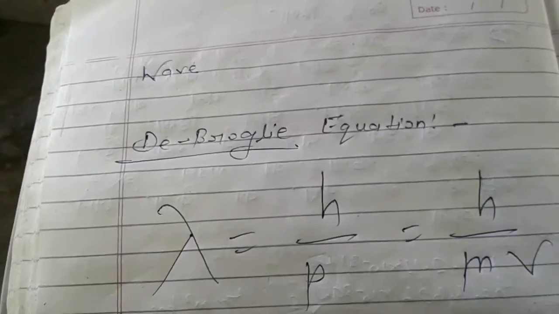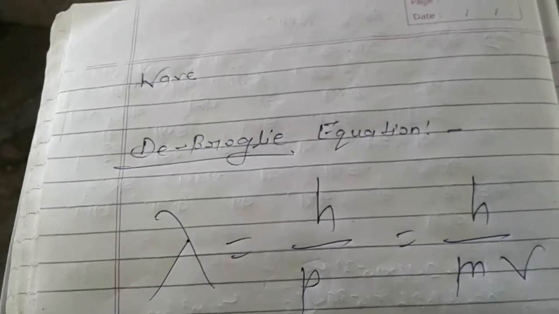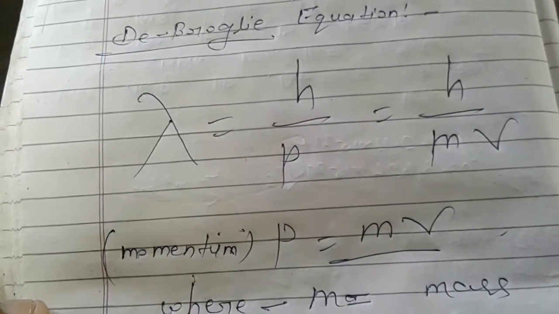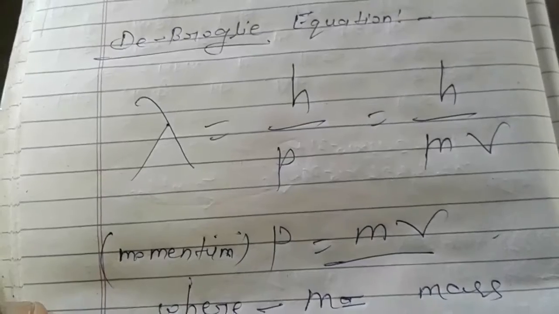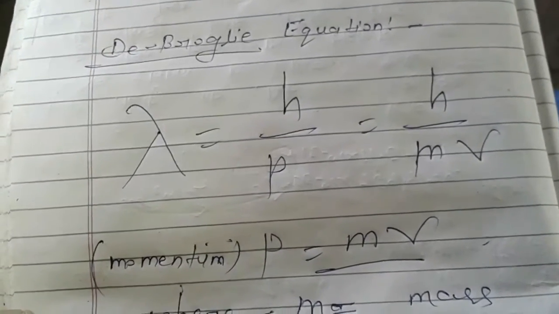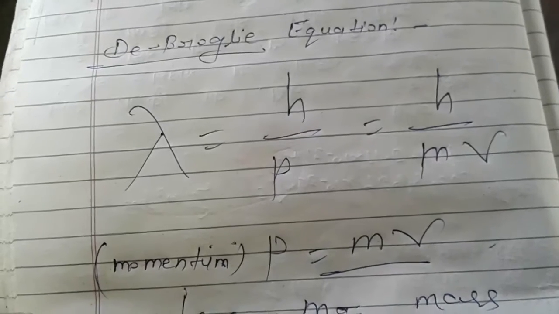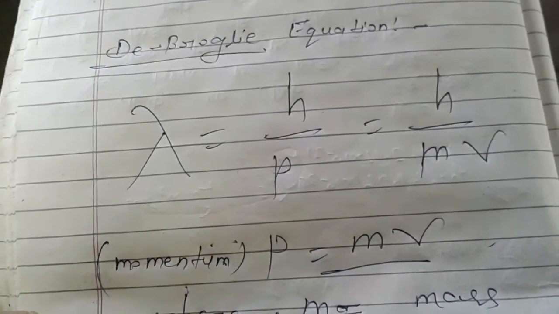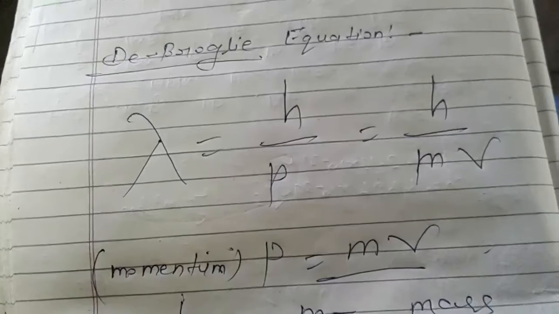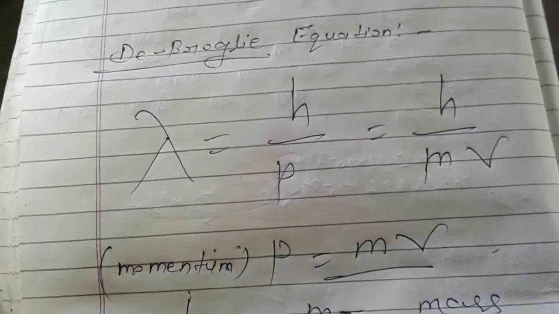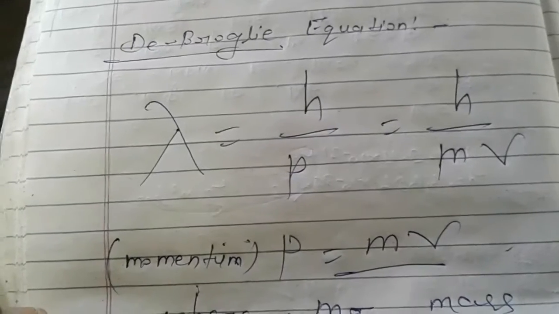Now we already know the momentum p equal to mv. So you can put the value of p, which gives h upon mv. This is the whole: lambda equal to h upon mv. This is the de Broglie equation, named after Louis de Broglie.